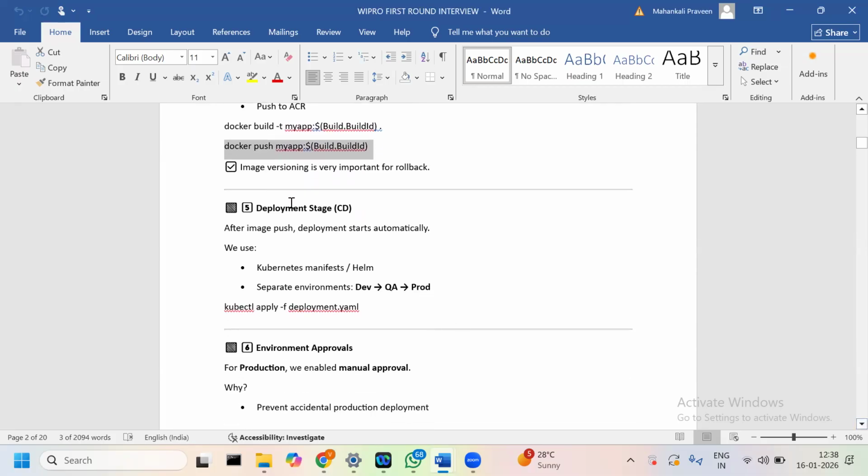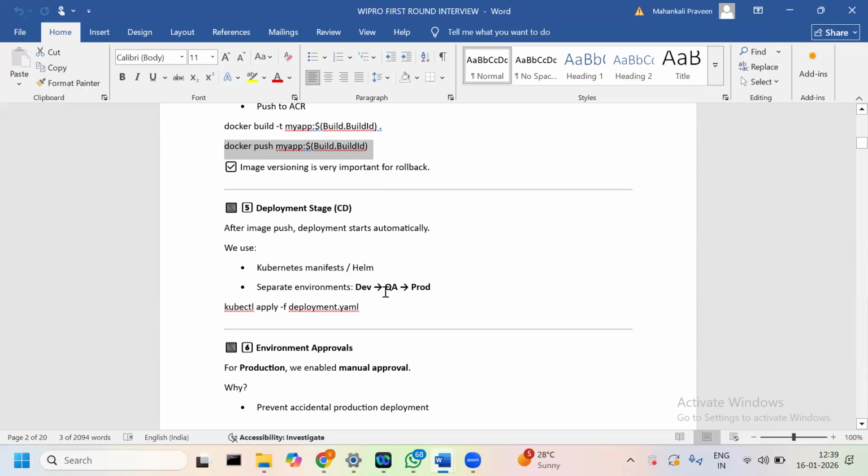So why are we pushing? Image versioning is very important. For rollback purposes, we have to push our image from the local image to the remote registry. After the image push is completed, it is the fifth stage: deploy starts automatically. With the Kubernetes manifests and Helm, we have separate environments: dev, QA, and prod.